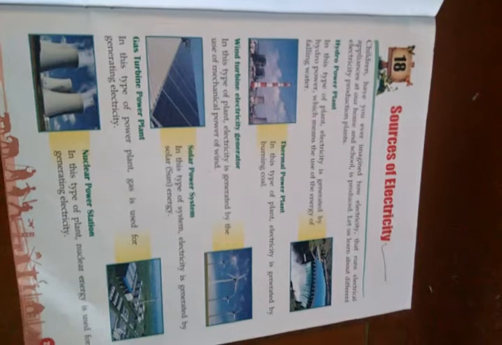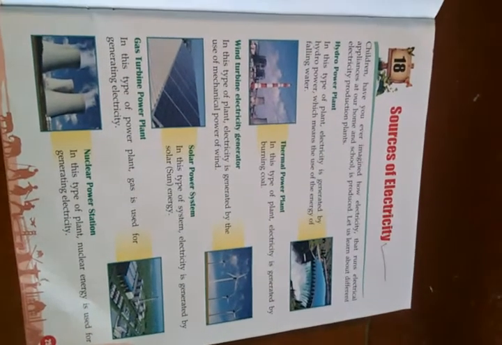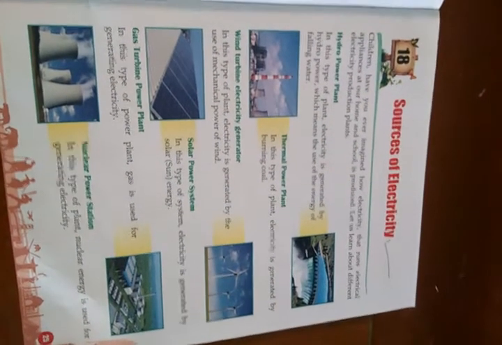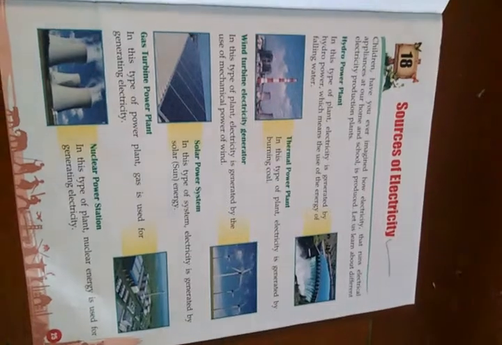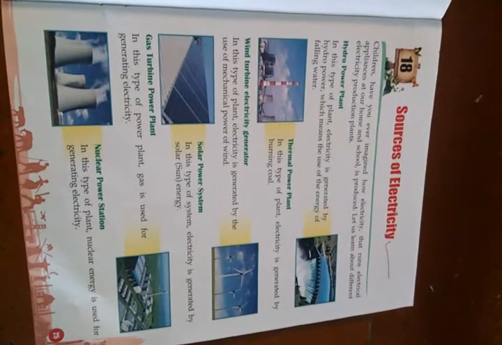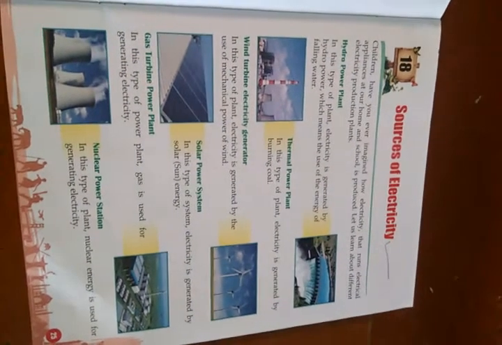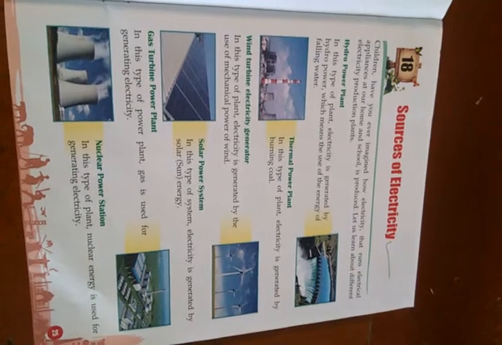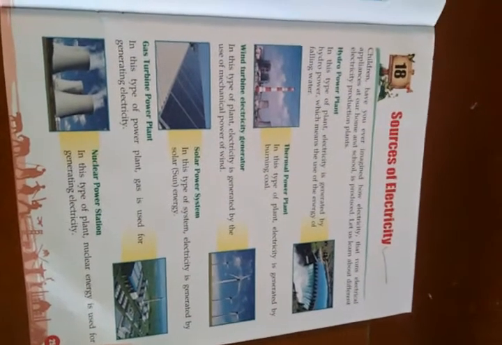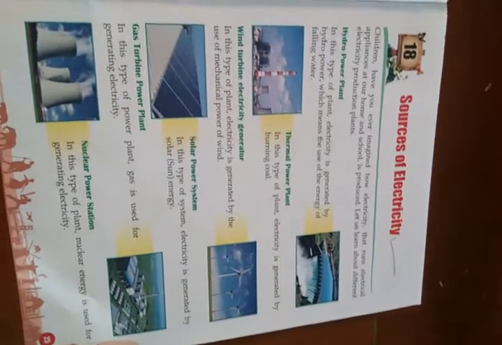Number 1 is hydropower plant. In this type of plant, electricity is generated by hydropower, which means the use of energy of falling water. So, in this hydropower plant, electricity is generated, okay, produced from hydropower. Hydropower means the use of energy of falling water, like you can see it in the picture like this.